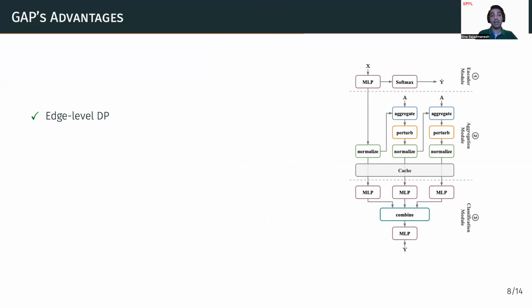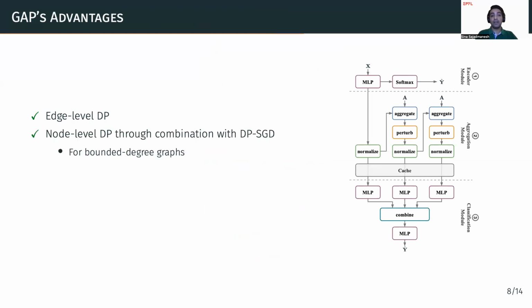First, it can provide edge-level DP because every access to the adjacency matrix is immediately followed by adding noise. Second, it can provide node-level DP if we train the encoder and classification modules using DPSGD, but this only works for bounded degree graphs. Also, there is no limit on the number of aggregation steps, though there is a trade-off between the number of steps and the privacy cost.